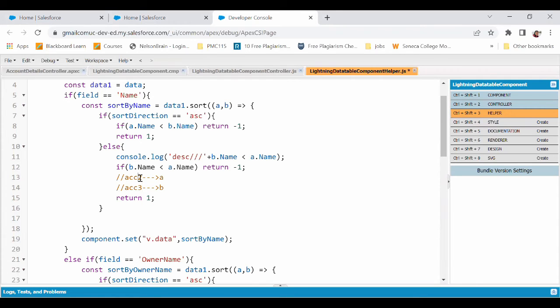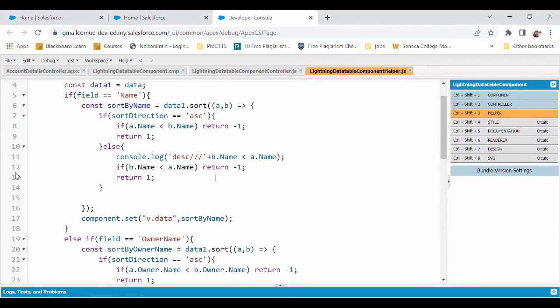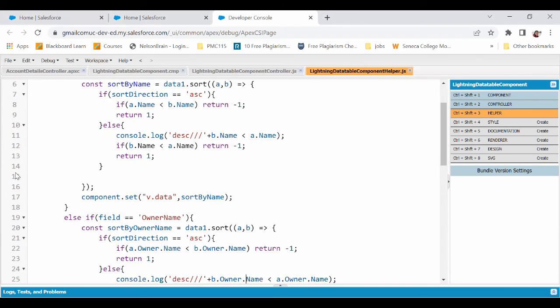If A was account 2 and B was account 3, this condition is not met, right? So it will return 1. It means it will swap. So now my B will go in A, so 3, and A will go in B, so 2. So this is how the swapping will happen, and this is how the sorting takes place using this JavaScript syntax.